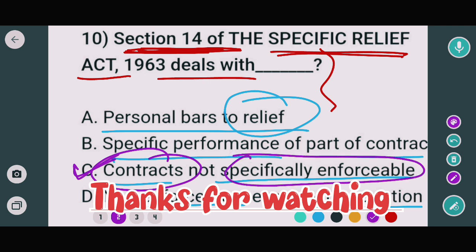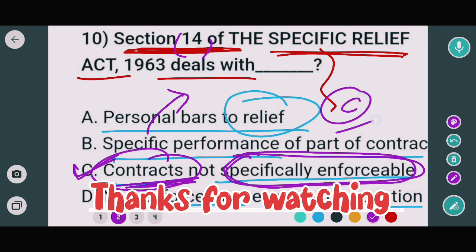That means there are a few contracts mentioned under Section 14 of the Specific Relief Act. In this case, the court has not been given the power to enforce such contracts. These types of contracts are not specifically enforceable. So in this case, option C would be the correct answer.